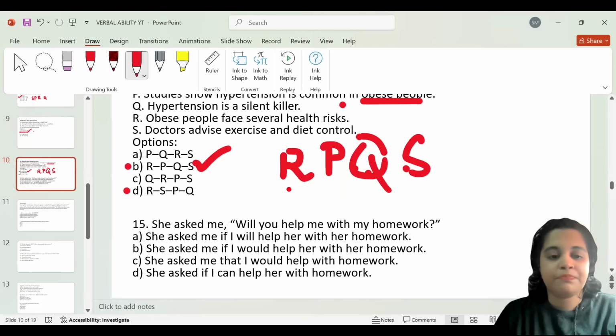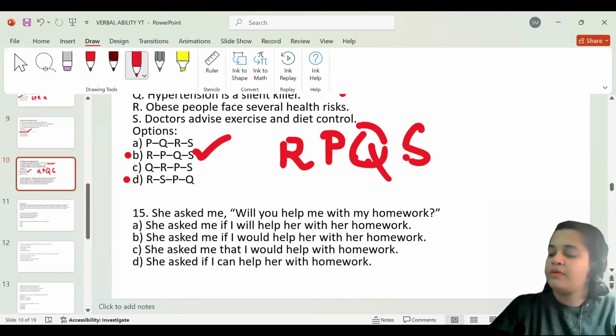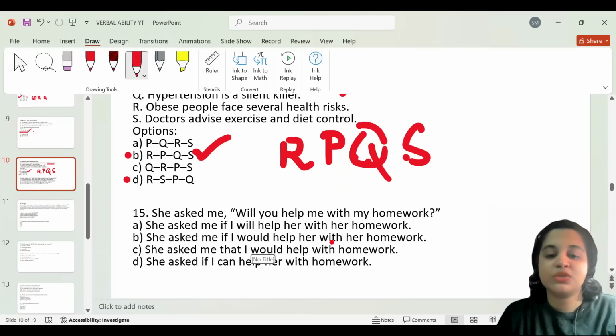Next one. She asked me, will you help me with my homework? Now, in this particular sentence, we are expected to convert it from the direct speech. This is in direct speech, right? Because we see the punctuation marks. And therefore, it's in direct speech. We are expected to convert it into the indirect form. She asked me, will you help me with my homework?